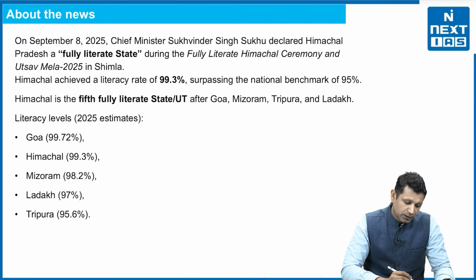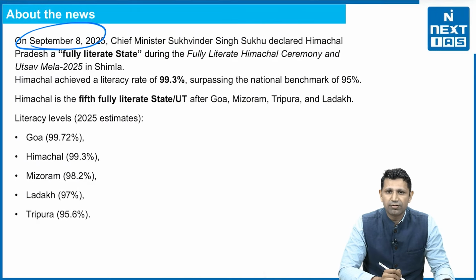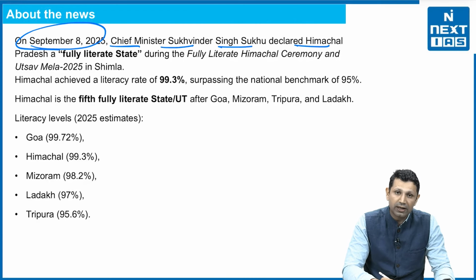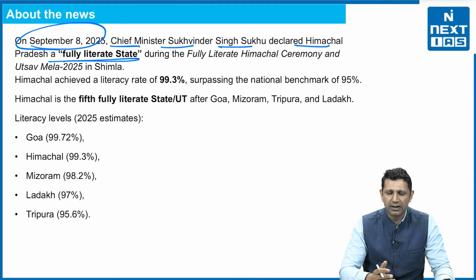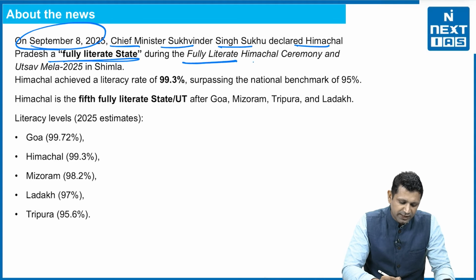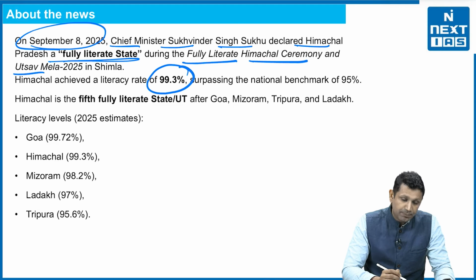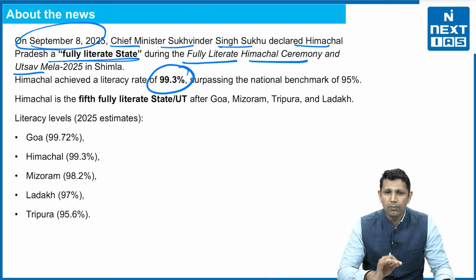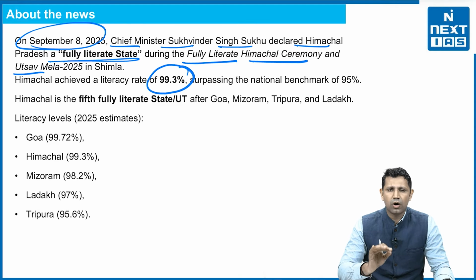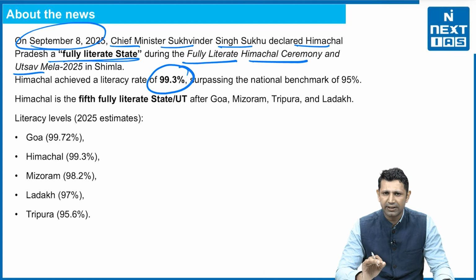The news is that on September 8, 2025, the Chief Minister of Himachal Pradesh, Shri Sukhwinder Singh Sukhu, declared Himachal Pradesh a fully literate state in a ceremony known as the Fully Literate Himachal Ceremony and Utsav Mela 2025, organized in Shimla. Himachal Pradesh has achieved a literacy rate of 99.3%, which is almost 100%. Still, it has been accorded the status of fully literate state.